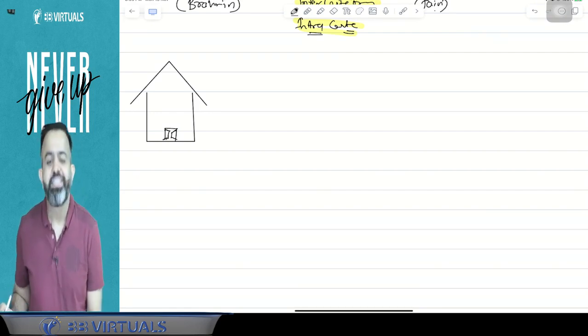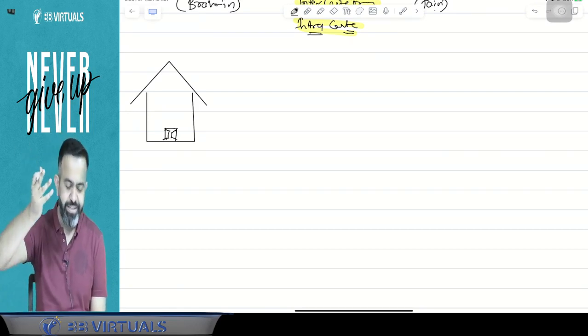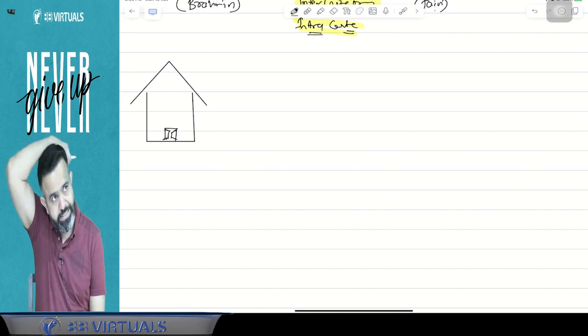Everyone says inter-head, because we are setting up against another head. Salary income, house property loss: inter-head adjustment.